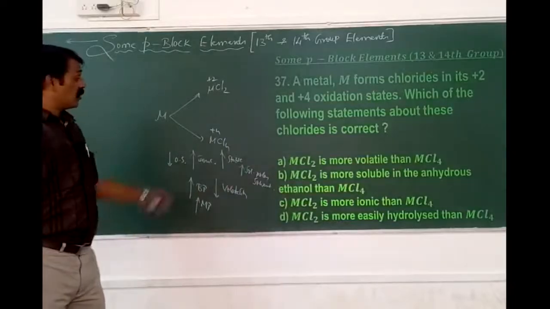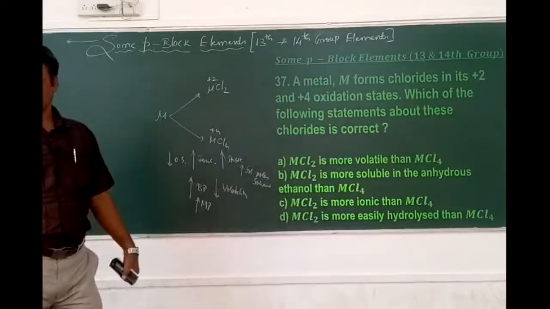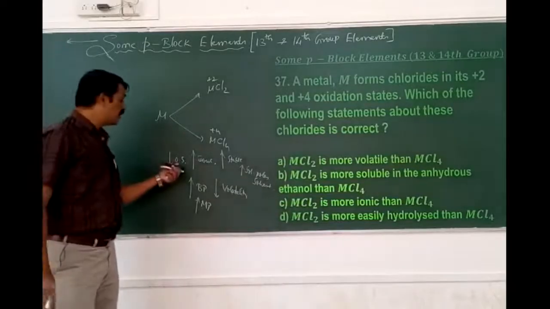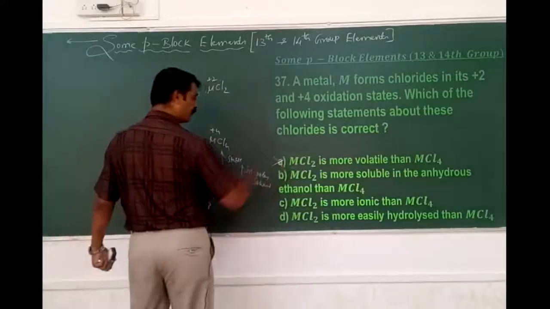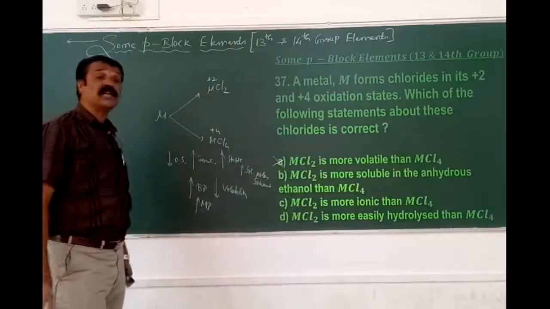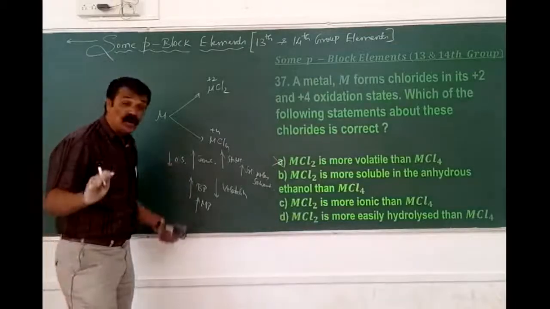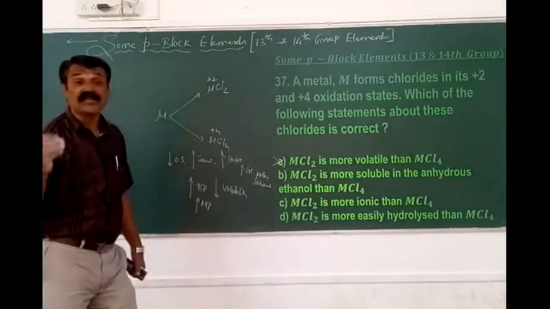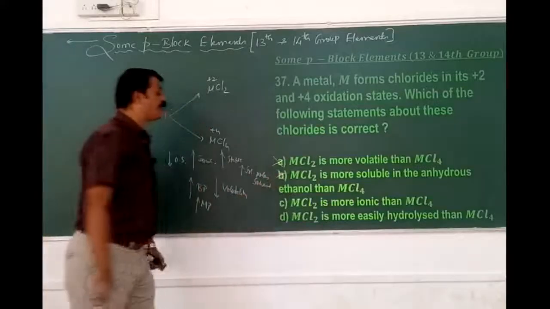So MCl2 is less volatile, since more volatile means less BP, but a lower oxidation state means a higher boiling point. Therefore, the first is not correct. MCl2 is soluble in anhydrous ethanol. Anhydrous ethanol is a non-polar solvent. Lower oxidation state means ionic, and ionic compounds are always soluble in polar solvents. Therefore, this is also not correct.